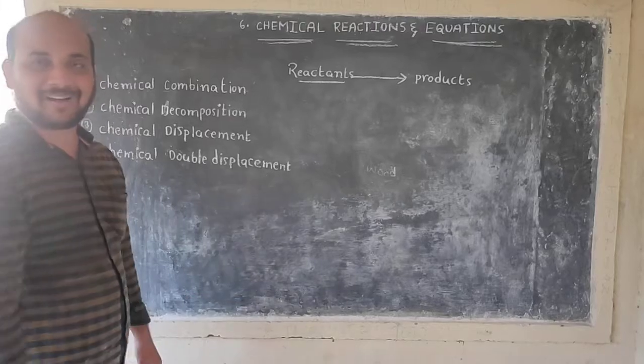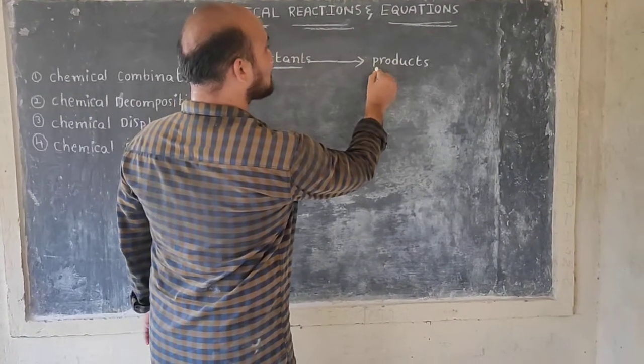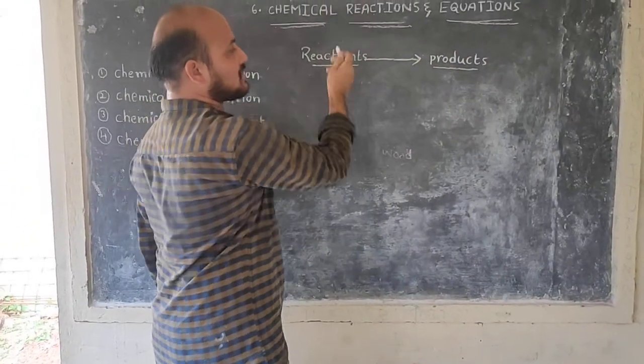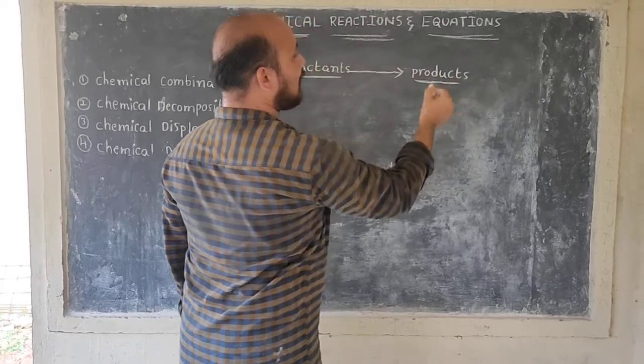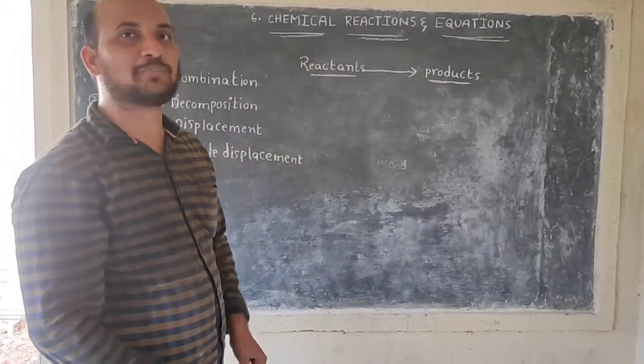The substances which are formed by the reaction are called the products. Reactants are on the left hand side of the arrow mark, and products are on the right hand side of the arrow mark.